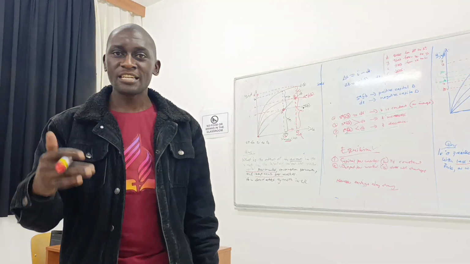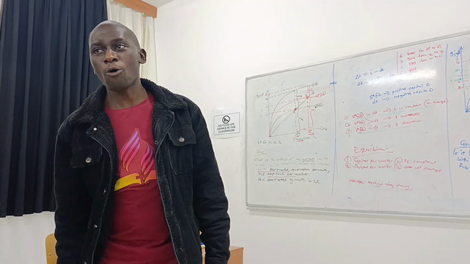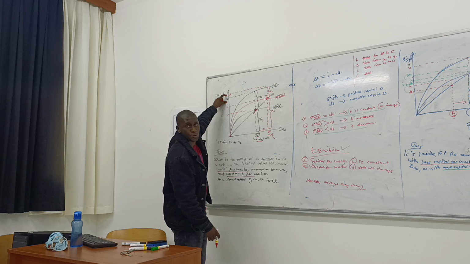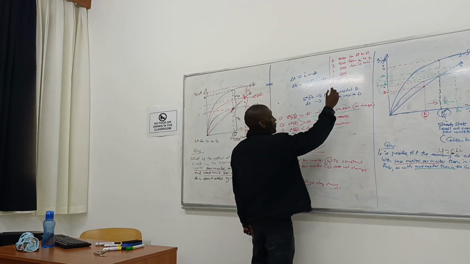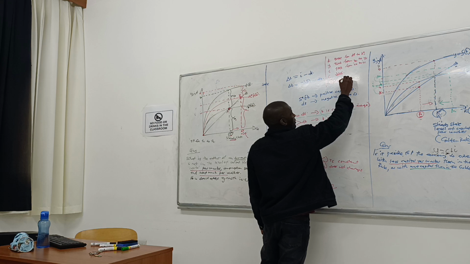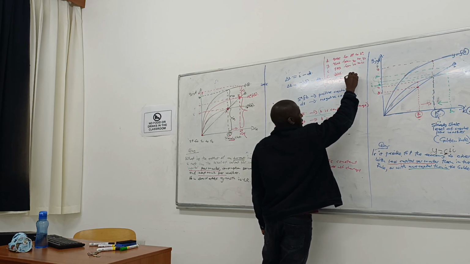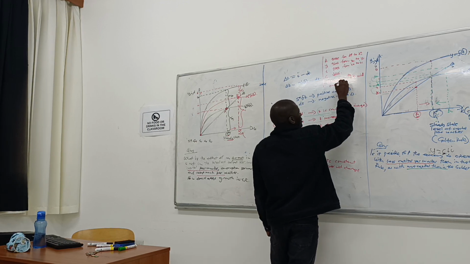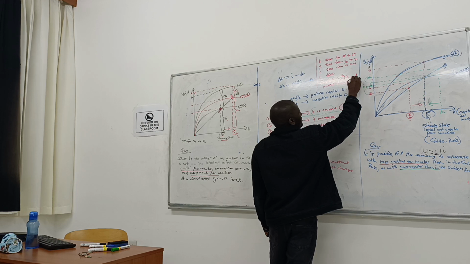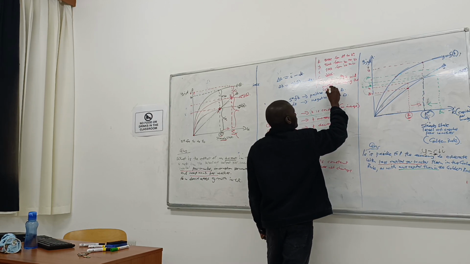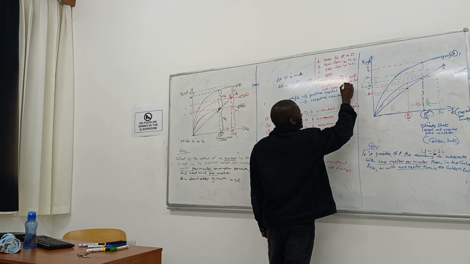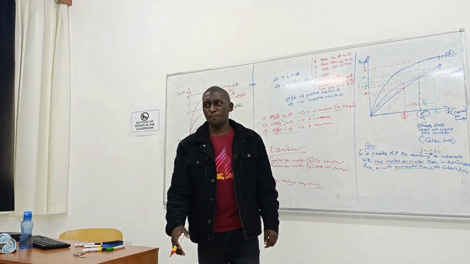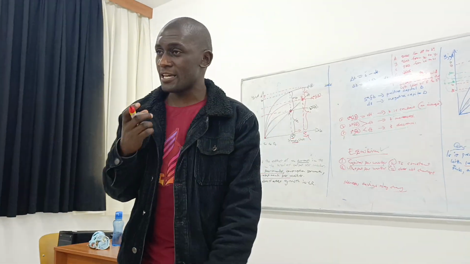An increase in the savings changes the golden rule level of capital, causing the output to increase. So it means that growth in the long run will increase, changing the golden rule level of capital from K star to K star 1.